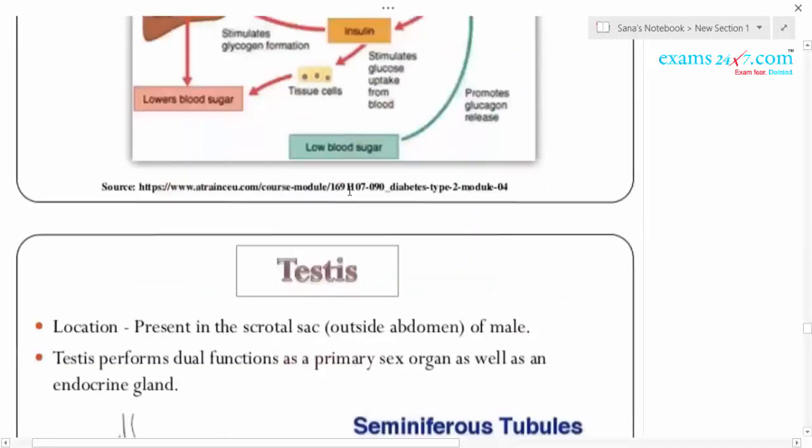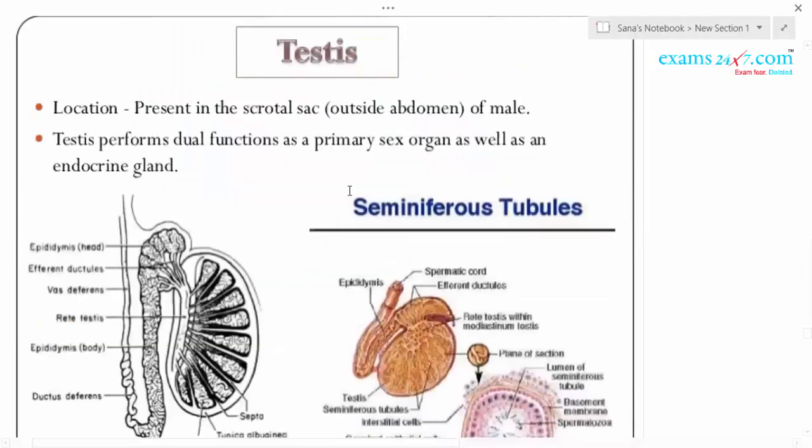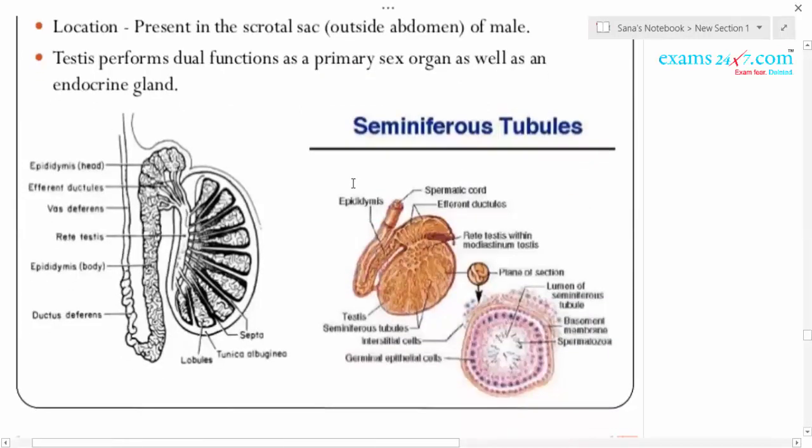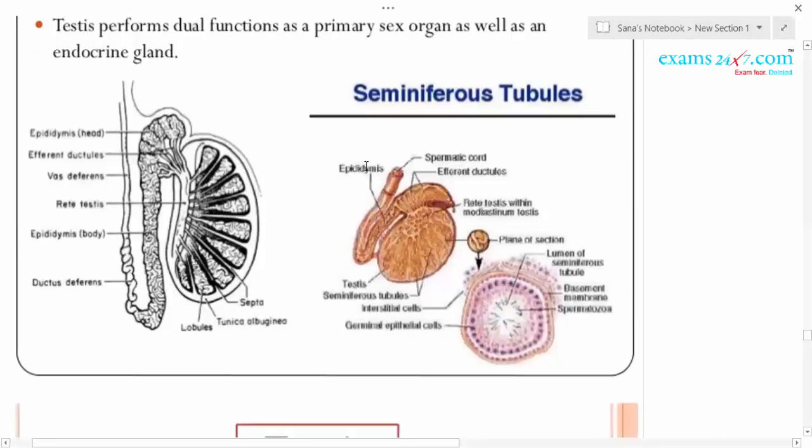So the next endocrine gland, which is not only an endocrine gland but also a primary sex organ, is the testis. If you take the internal structure of the testis, it is made of a large number of highly coiled structures called seminiferous tubules, the structural and functional unit of the testis. The seminiferous tubules produce the sperms.